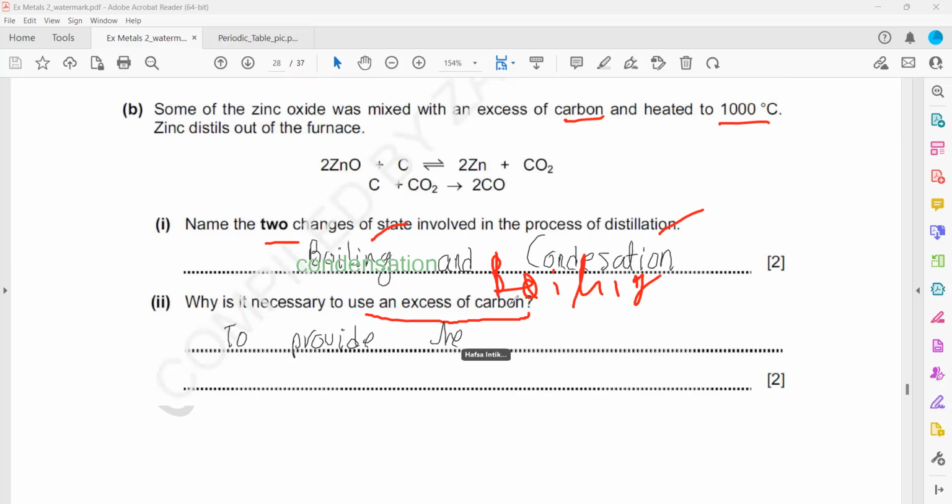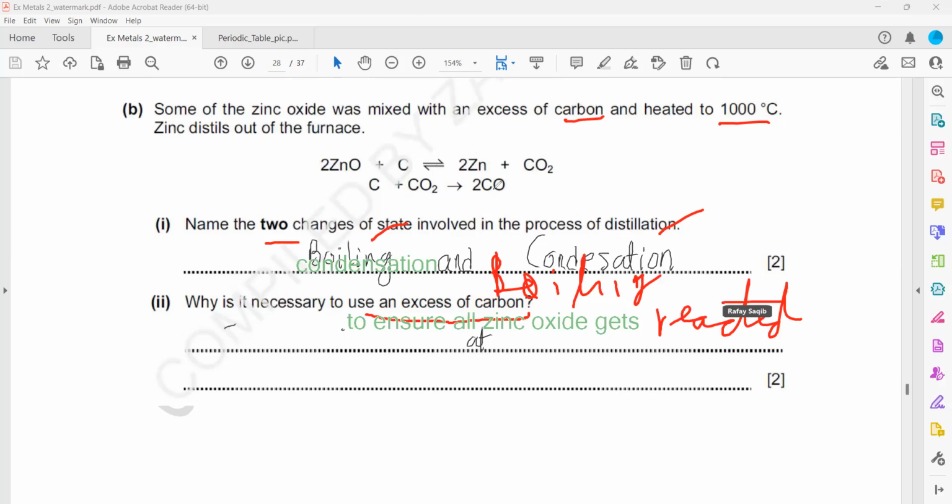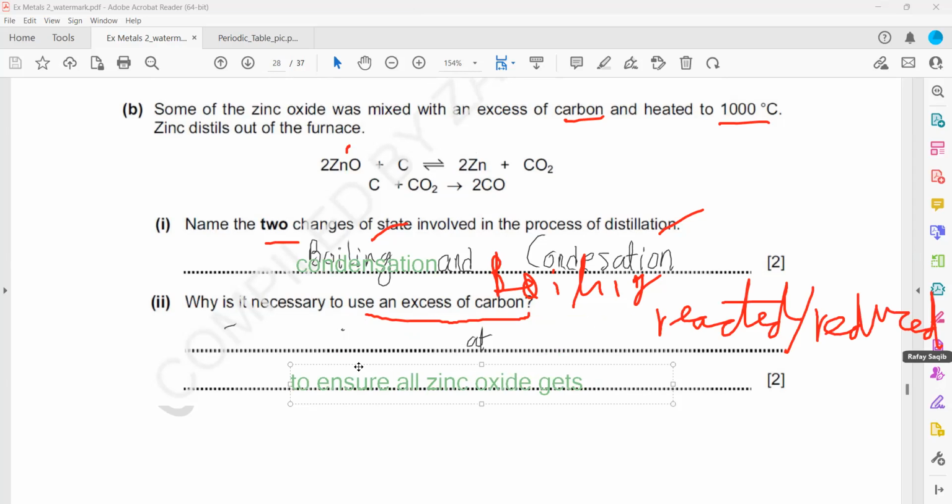You can identify from this: to ensure all the zinc gets reduced, because it's not oxidation, it is reduction. Zinc oxide turned into zinc.